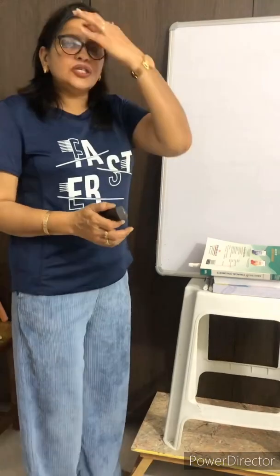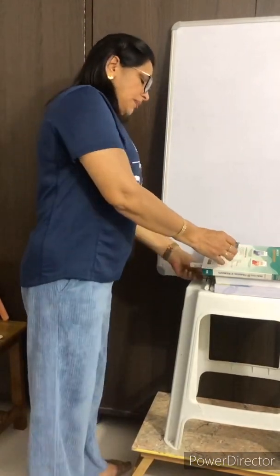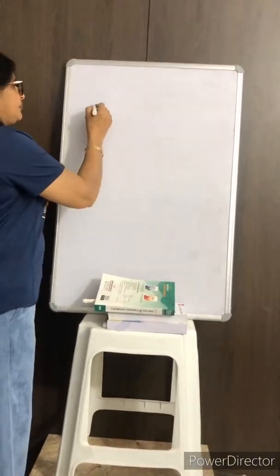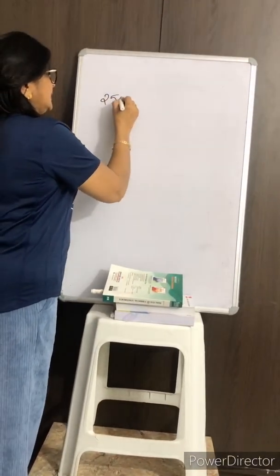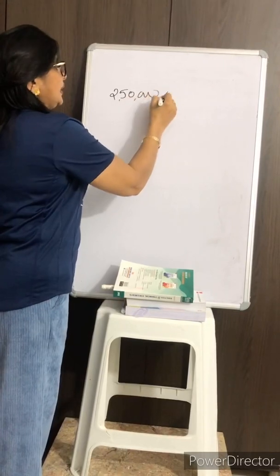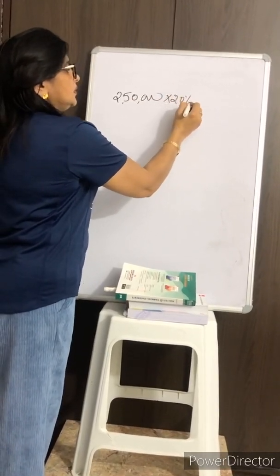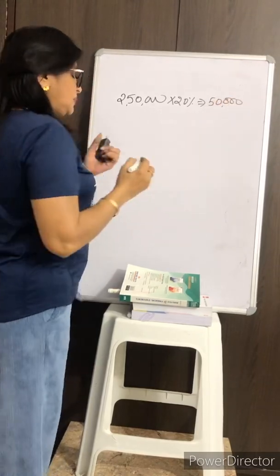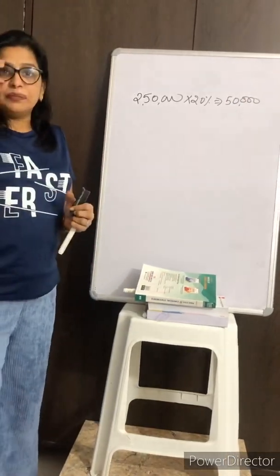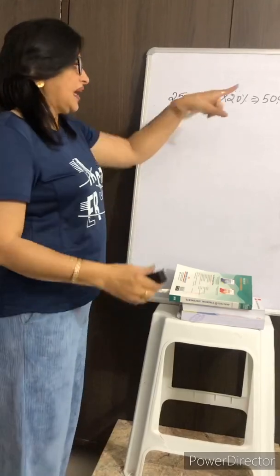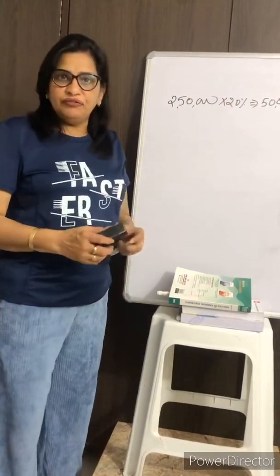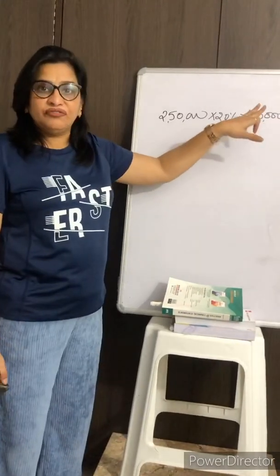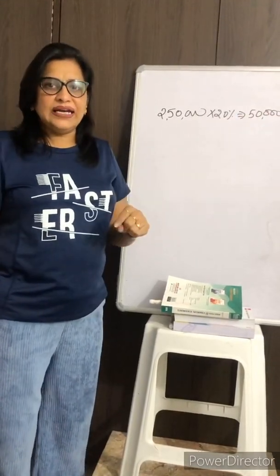You are purchasing machinery worth rupees 2,50,000, but only 20%, which is 50,000, is being paid in cash. It means there is an outflow of cash of rupees 50,000 as it is being paid for purchase of an asset.